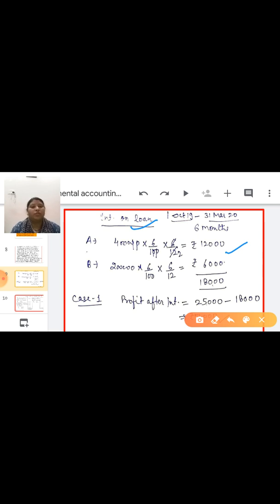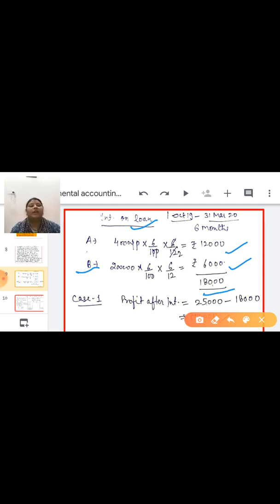This is the interest on loan of A. Same calculation we have to do for B. 2 lakh into 6 upon 100, the rate of interest is the same, the time period is also the same, 6 upon 12, and the amount is 6,000. Now the total interest on loan of both A and B is 18,000.